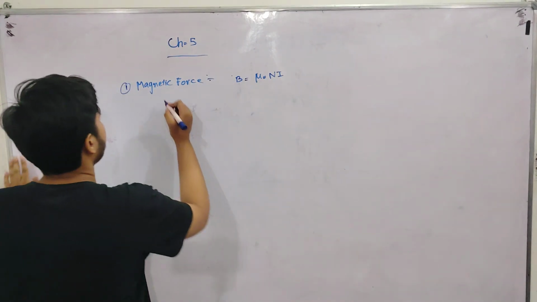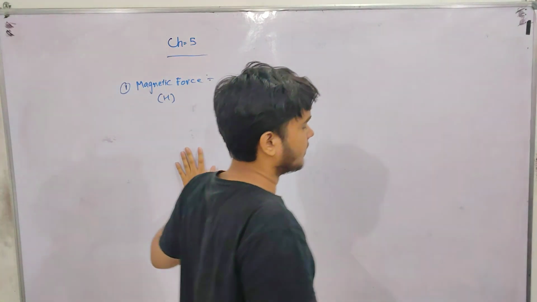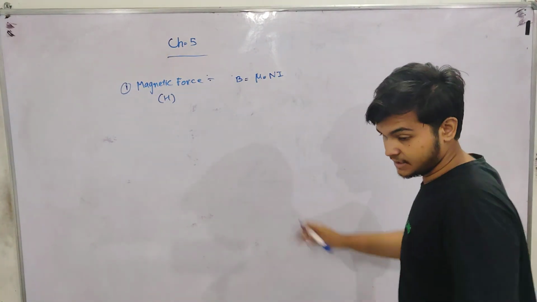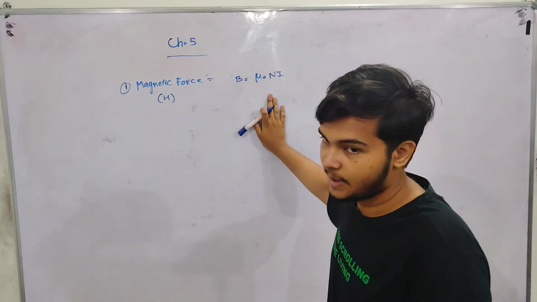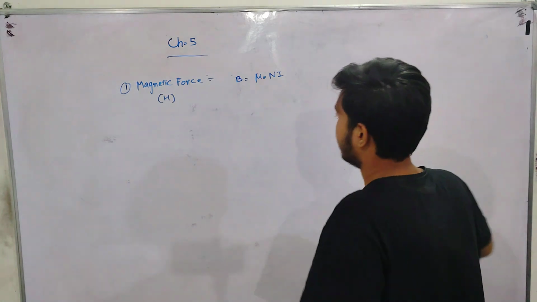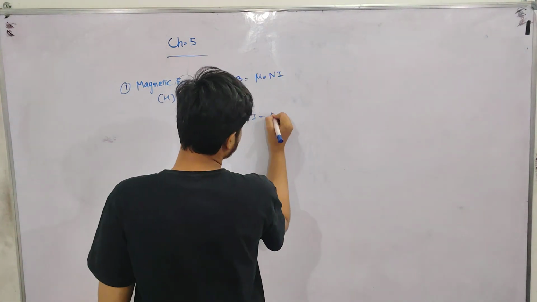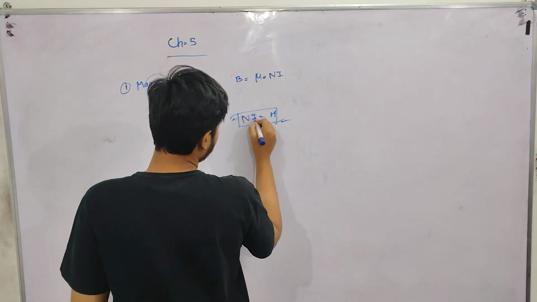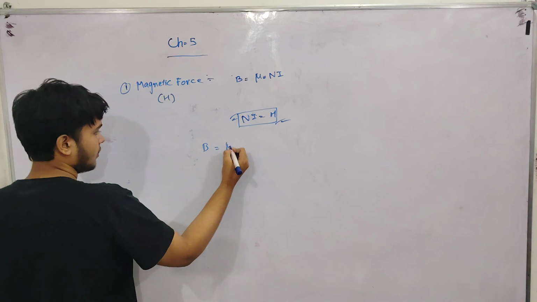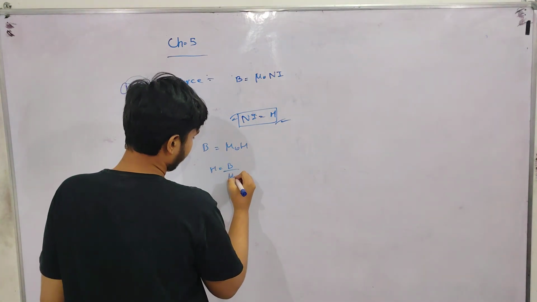Magnetic force is given by H. It is also called magnetic intensity of magnetization. We can find intensity of magnetization also after this process. The value of Ni will be equal to H. Remember it. So here we will get B equals mu naught H, so H will be equal to B by mu naught.